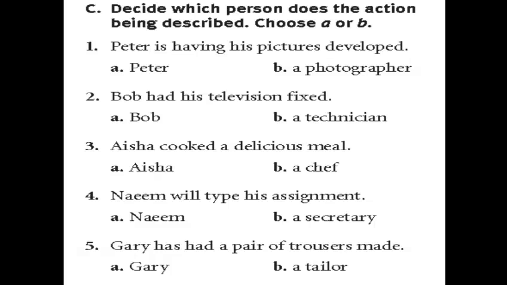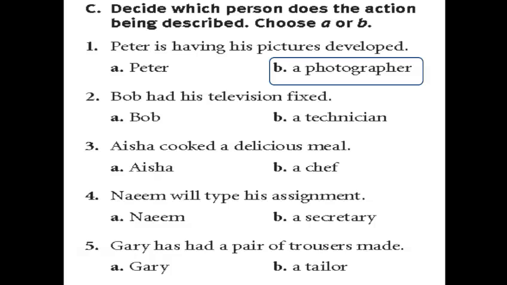So here, Peter didn't do the action, someone else did it for him. So Peter is having his pictures developed by a photographer. So the person who did the action here is not Peter. It's someone else who is a photographer. Now let's go to number 2.